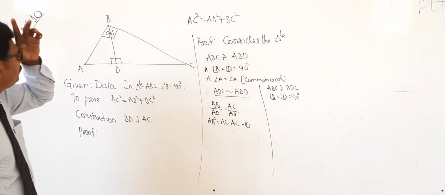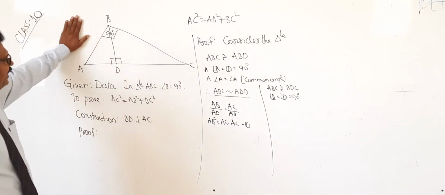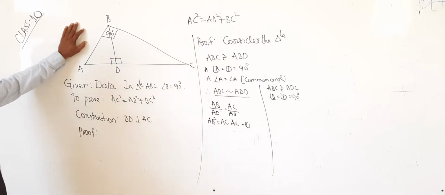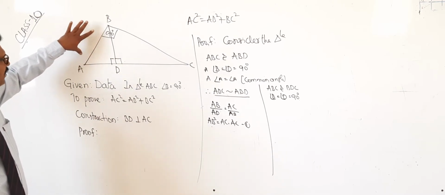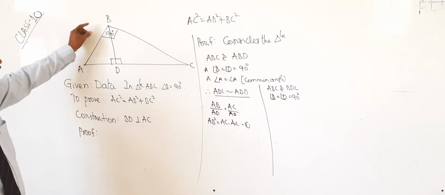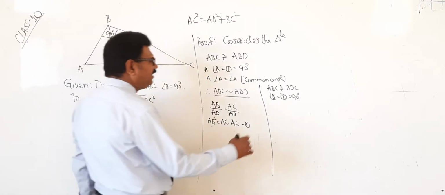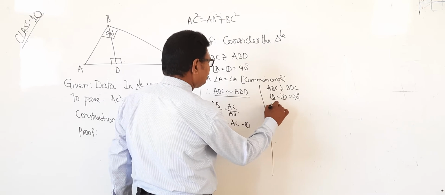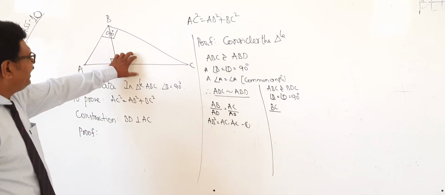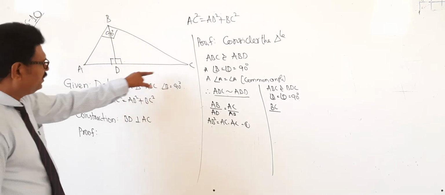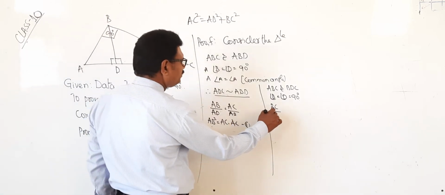Next. In the main triangle, which is the height? Now we have taken AB like this, that is the base. Now take the height. What is the height? BC. For this triangle, which is the height? BC. Very good.